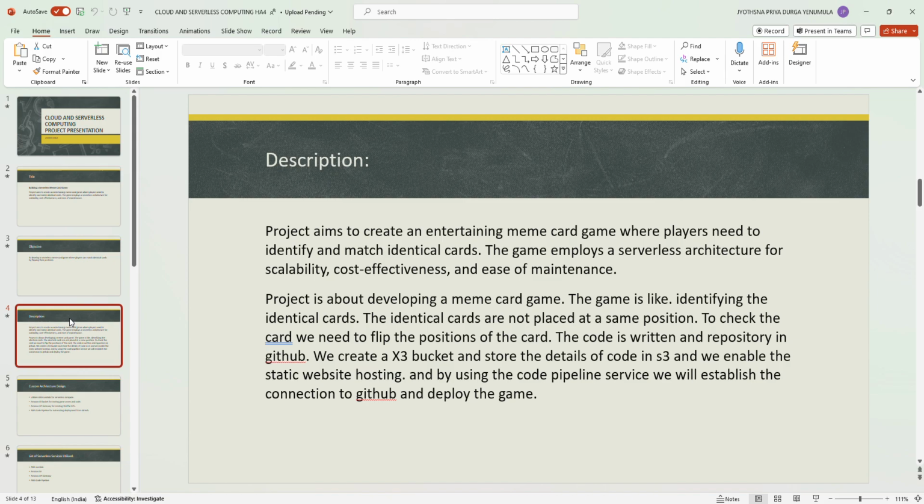And the code is written and the repository is deployed in GitHub. We need to create an S3 bucket and store the details of code in S3 and enable the static web hosting. And by using the CodePipeline service, we will establish the connection to GitHub and deploy the game.